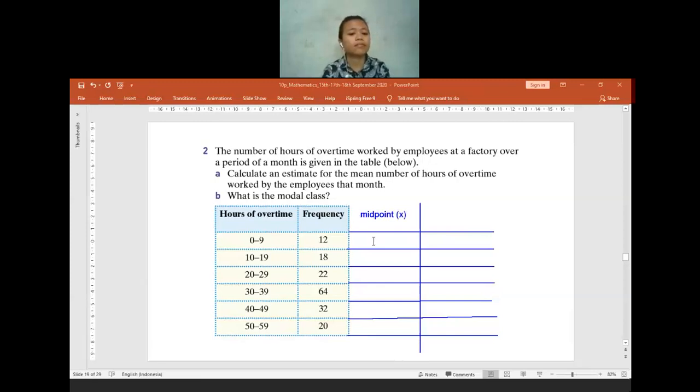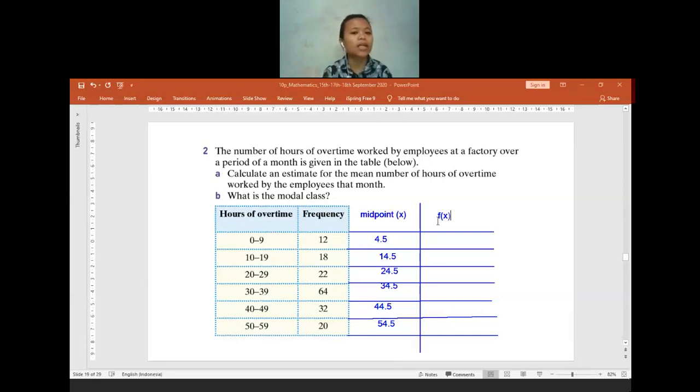Oh, the line is not straight. Okay, what is the midpoint for the first class? 4.5. Okay, and then the next one? 14.5. Then 24.5. Okay, 34.5. 44.5. 54.5.